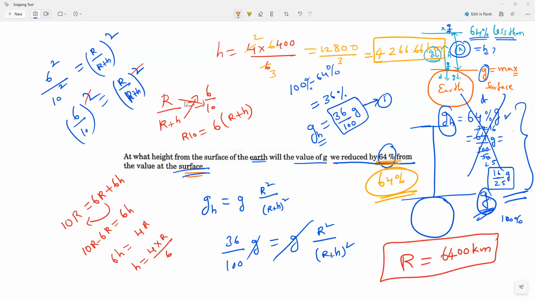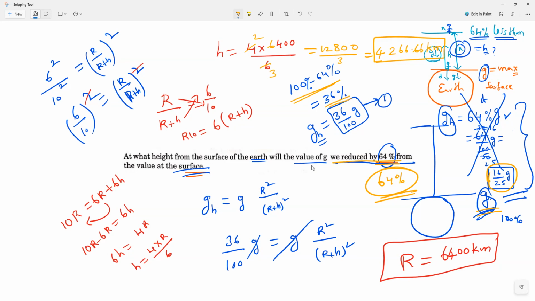So here I have taught you two ways. If they ask the question saying at a certain height, 64% of G, then what is the G value? 16 by 25. Here the question is that G is reduced by 64%, which means 100 minus 64. What is the remaining percentage?